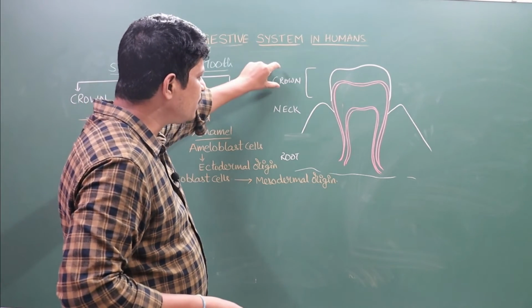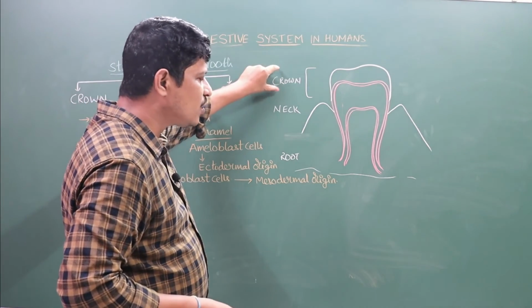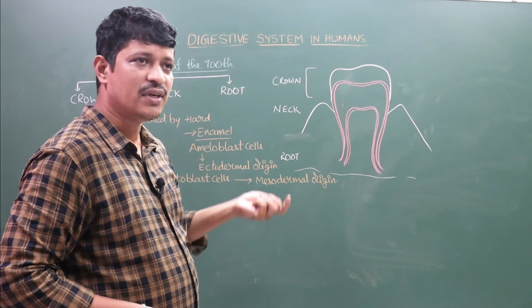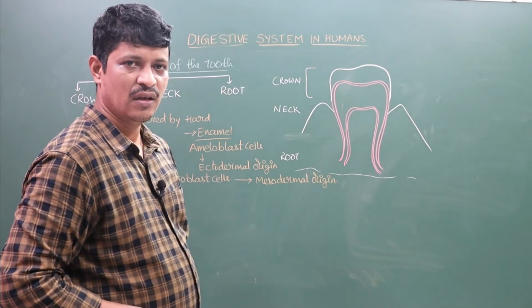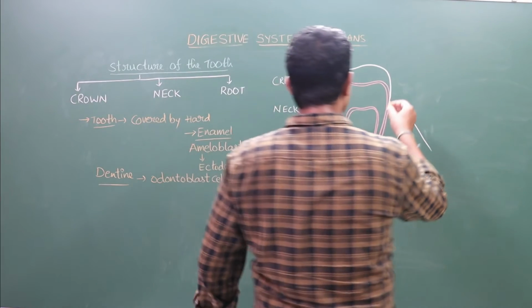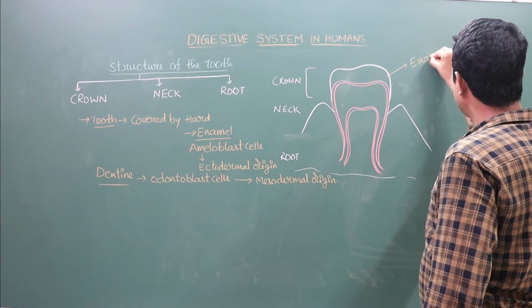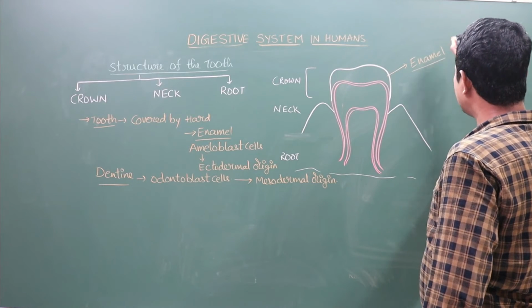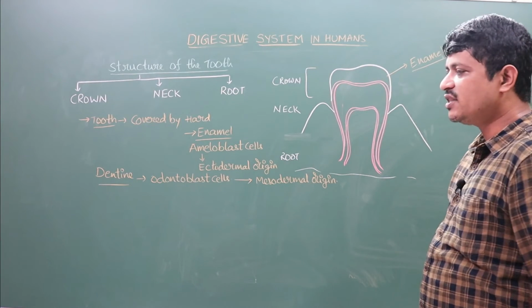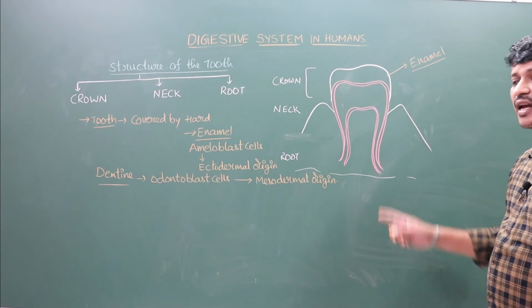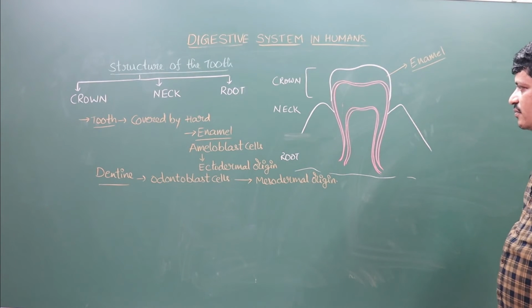Now the structure of the tooth, crown. The exposed part of the tooth is known as crown. The back of the tooth is covered by dentine. See, the dentine is covered externally by enamel. It is the hardest substance in our body, which is secreted by the ameloblast cells of ectodermal origin.